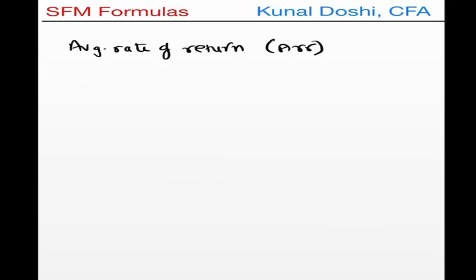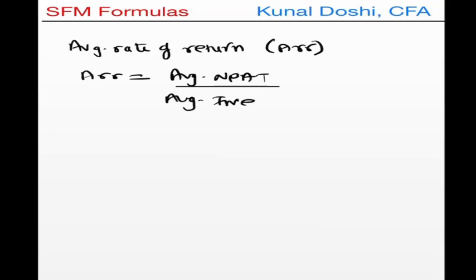So the next way of evaluating a project is using the ARR, which is nothing but average rate of return, also called as accounting rate of return, which is average NPAT divided by the average investment and multiplied by 100. This is the only method which uses profit and it is rarely used.